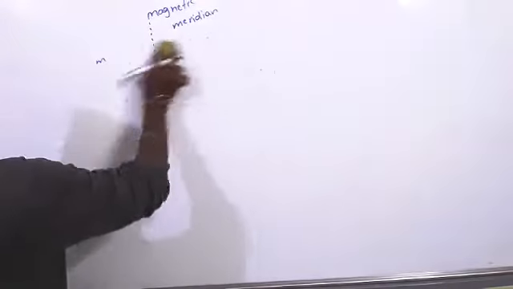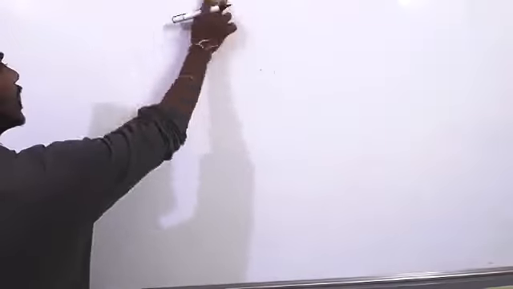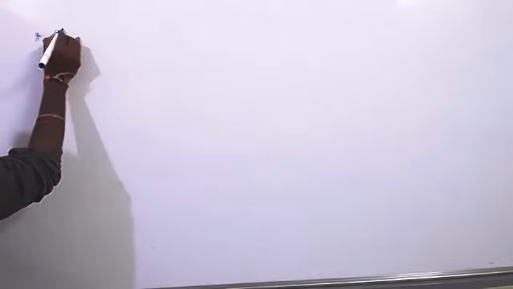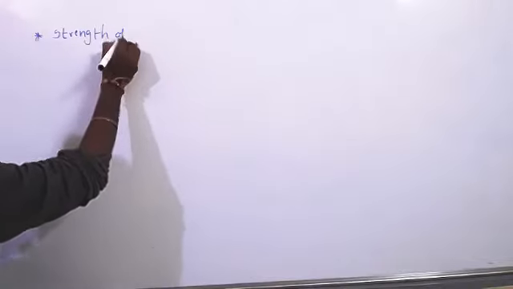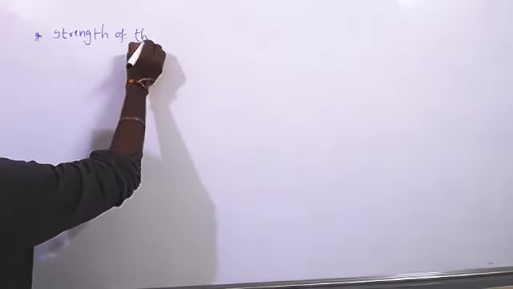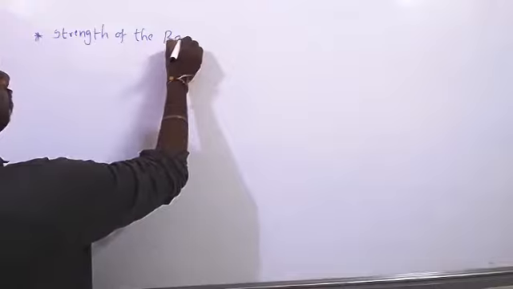Magnetic meridian, magnetic axis, what is magnetic length, what is geometric length, everything. Now, strength of the bar magnet.